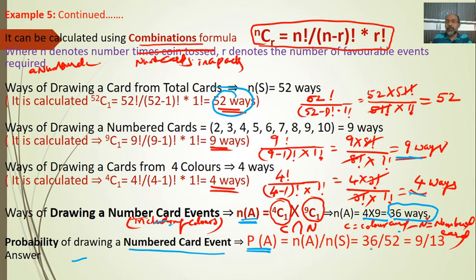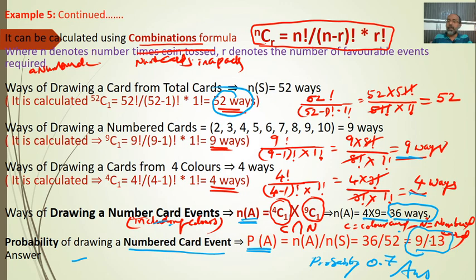So 36 divided by 52 is nothing other than 9 by 13, or you can reduce it to decimal figures, around 0.7. So the probability of getting a number card is 0.7 or 9 by 13.